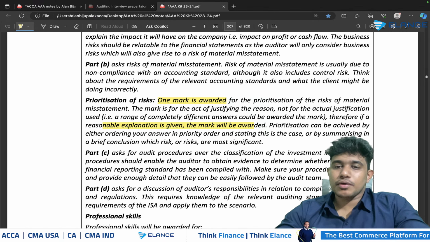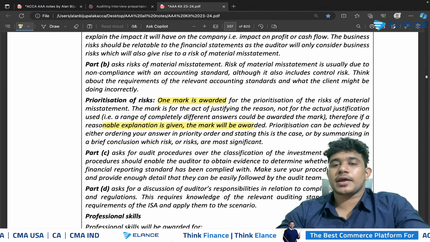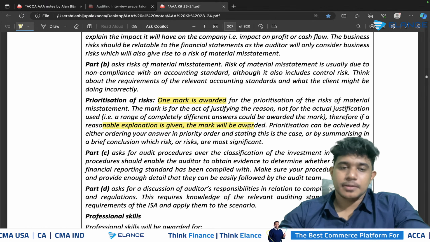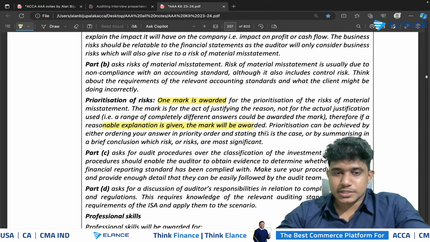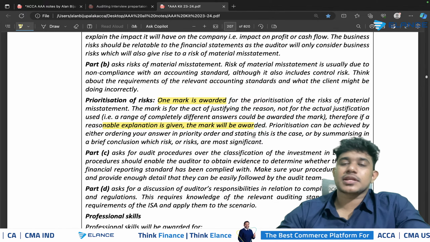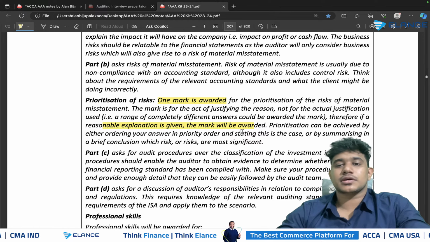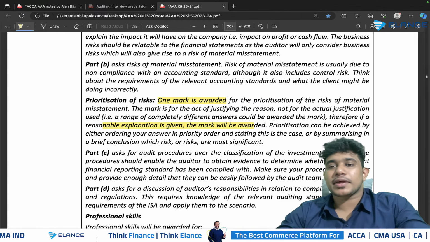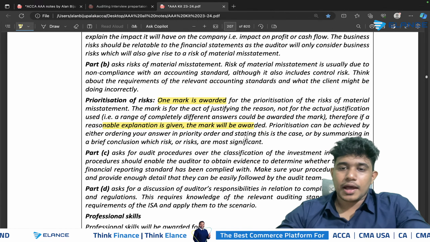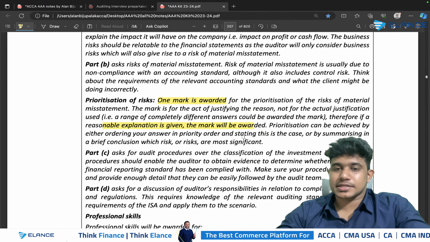However, you have to justify how you have prioritized the risk on the basis of your judgment, and your justification can either be included along with the risk, or you can include a separate brief conclusion part and summarize all the criteria there.